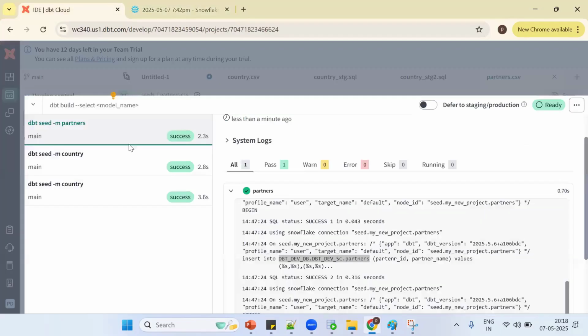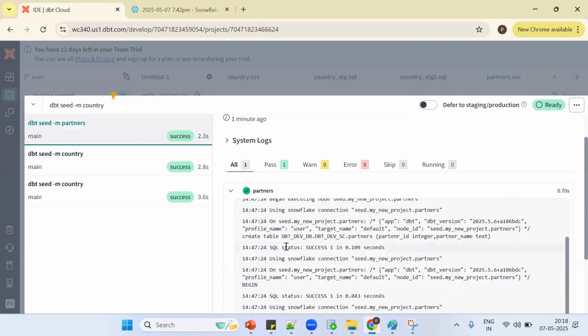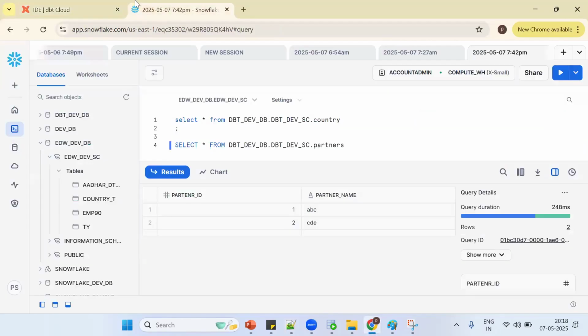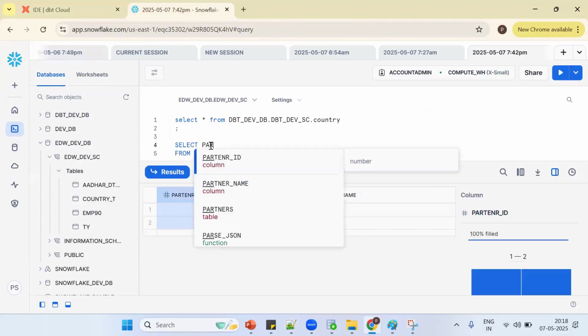When you go here and see the table, partner ID is treated as a number. Why? By seeing the data, DBT assumes it's a number. But the behavior of a number is that zeros will be truncated or removed. Tell me, by using SQL, I want to get 4 zeros. How to get 4 zeros by using SQL? Anyone? String. No. By using SQL, I want to get these 4 zeros.